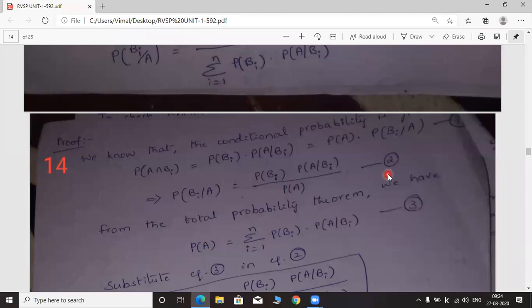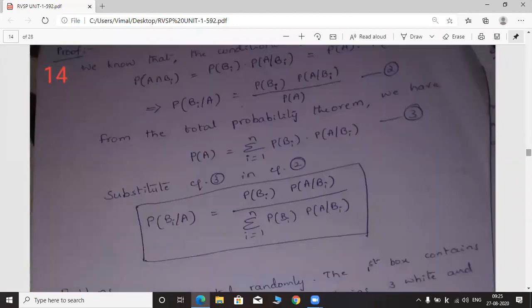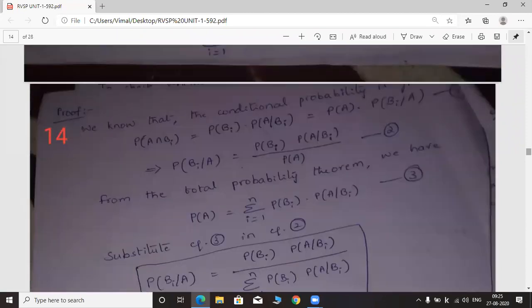Substitute equation number 3 in equation number 2. That means in the denominator, P of A can be written as sigma i equals 1 to n P of Bi, P of A given Bi. So after substituting equation 3 in equation 2, you will get the formula for Bayes theorem. So here Bayes theorem is also proved. Okay, once again see this from the start onwards.